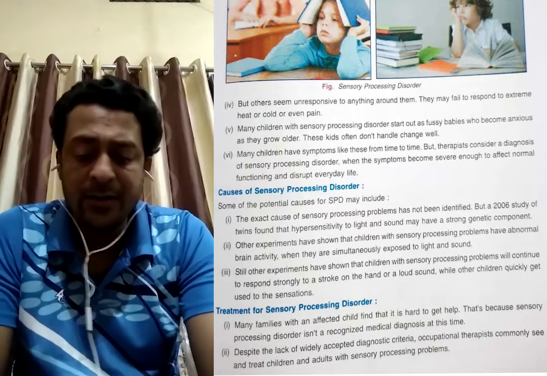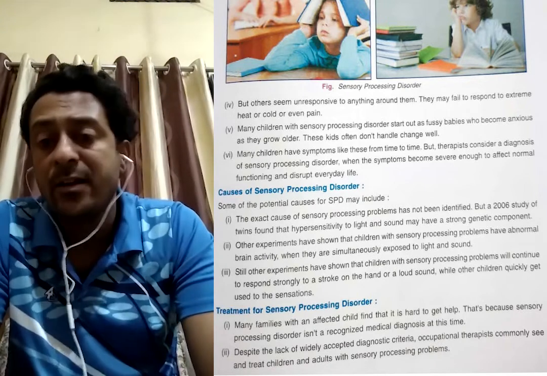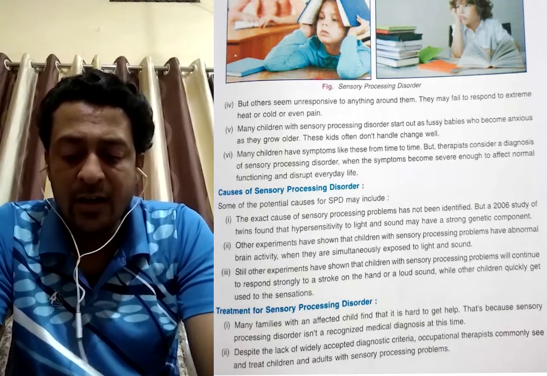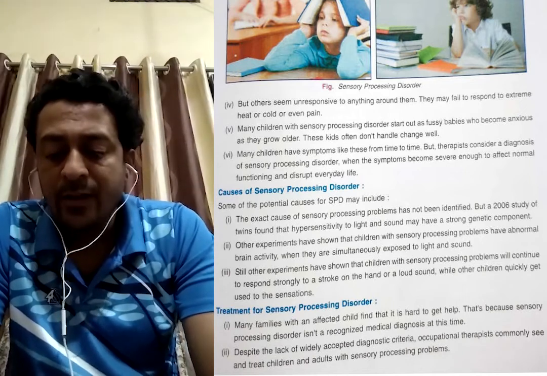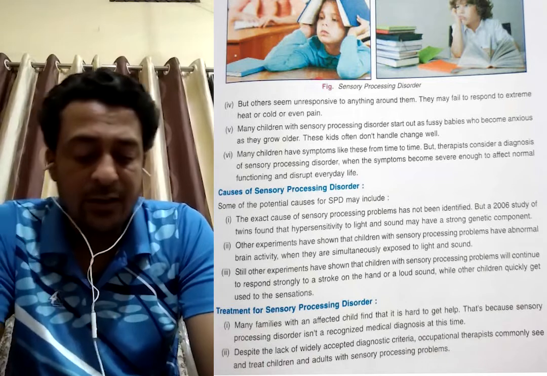So we can find that the person will have a brain problem, abnormal brain activities, and the brain will also not work nicely. They continue to respond strongly, as to a stroke on the hand or a loud sound. Okay, if you increase the sound, then also the problem will come.